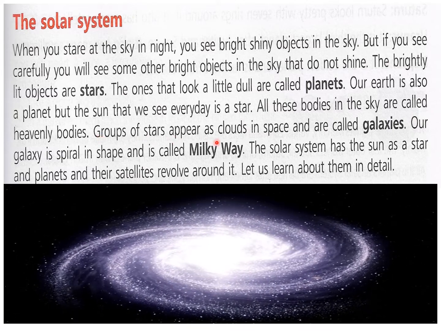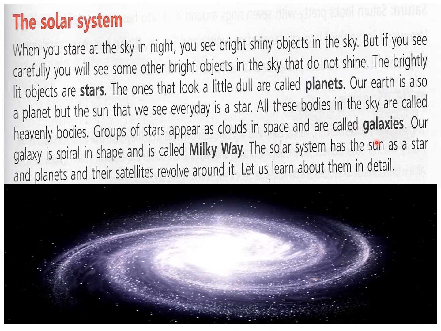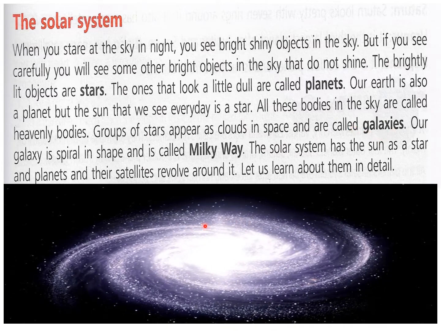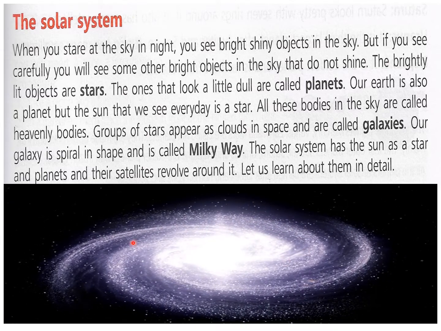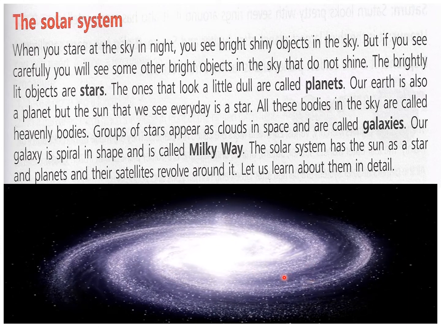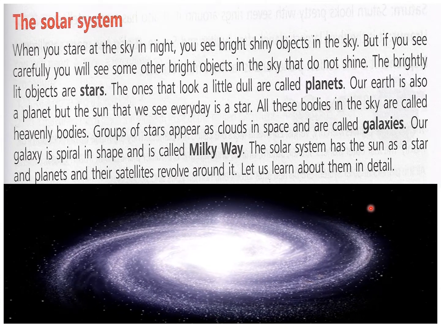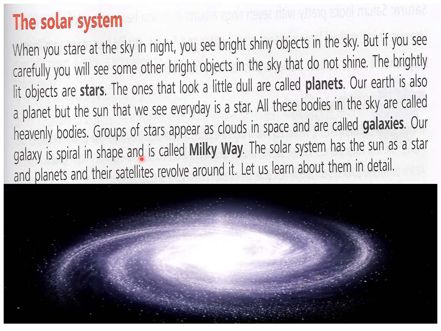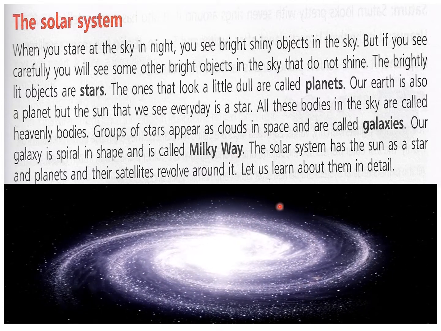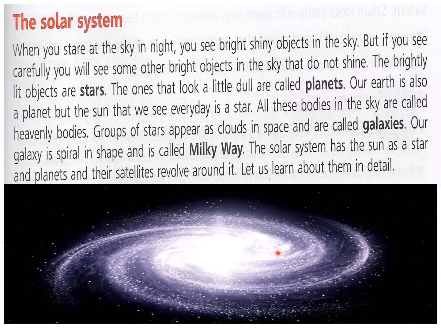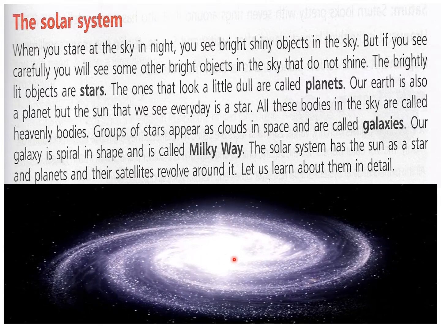Group of stars appear as clouds in space and are called galaxies. Now group of stars you can see in the sky. Here also so many stars are grouped together, and this is one galaxy, Milky Way galaxy, but such galaxies are in millions number in the space or sky. Our galaxy is spiral in shape and is called Milky Way. So this is the Milky Way. You can see the spiral shape of our Milky Way galaxy, and our solar system, sun and planets is inside this Milky Way galaxy.